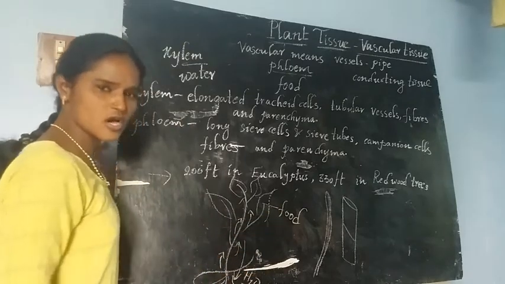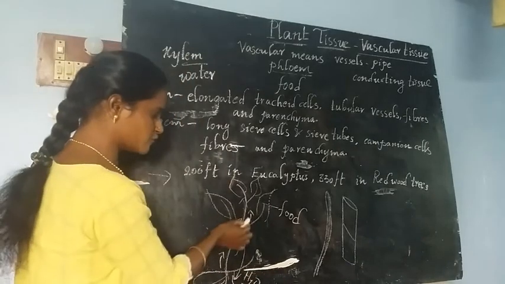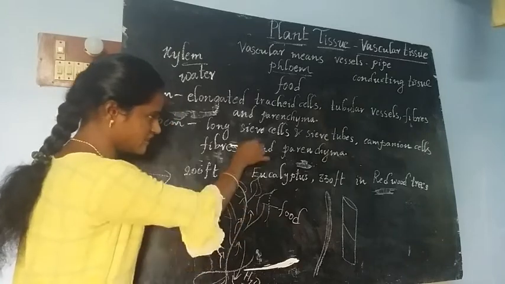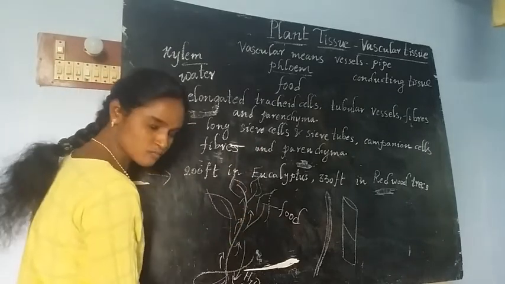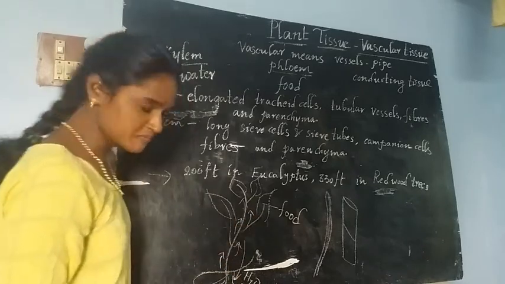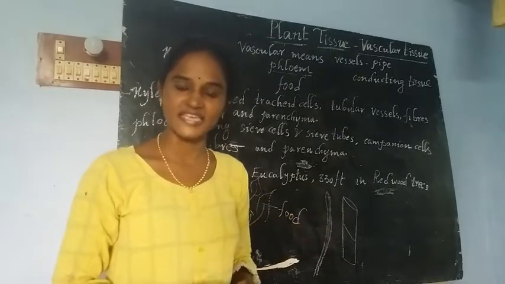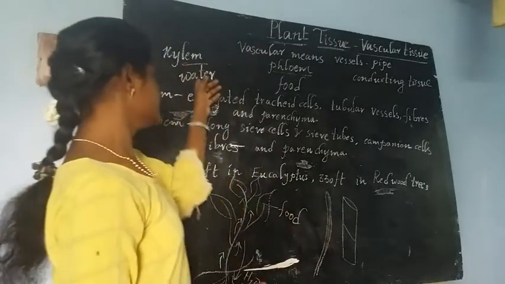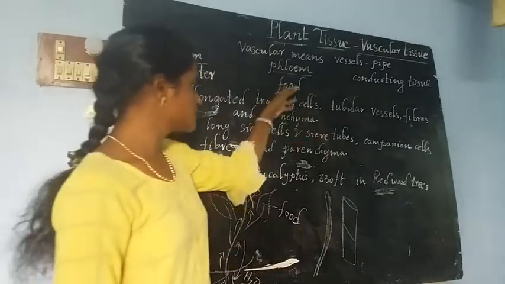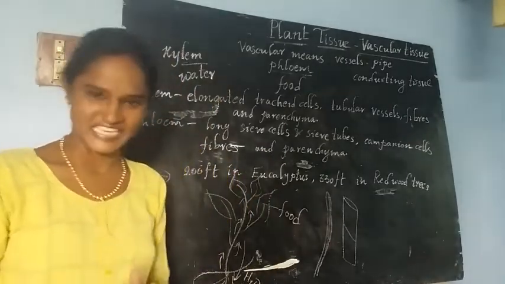The food has to travel through the entire plant. That means the growing parts of the plant also require food, so the food may travel up. And the root system also requires food, so the food may travel down. Here the transport of food may occur in two ways: bidirectional. Xylem allows the water to travel in one direction, but the phloem allows the food to go in both directions.